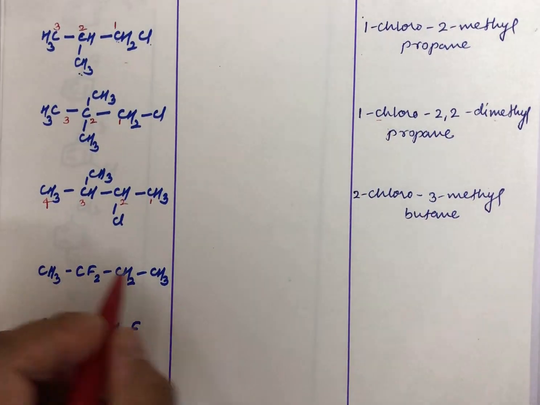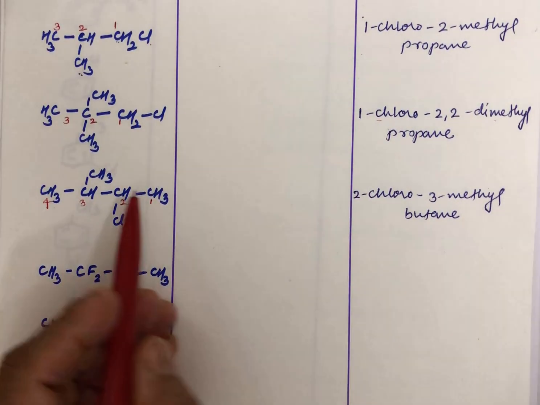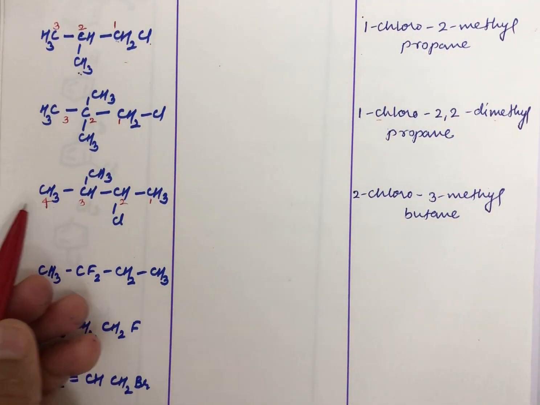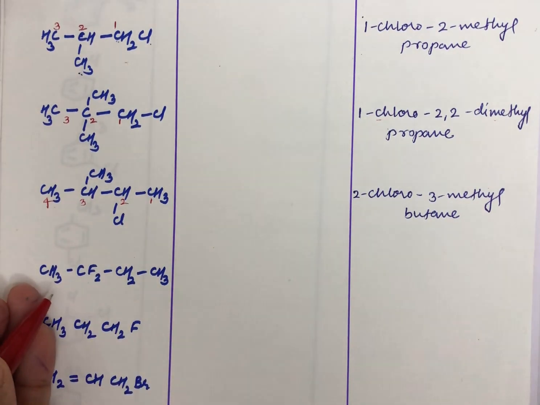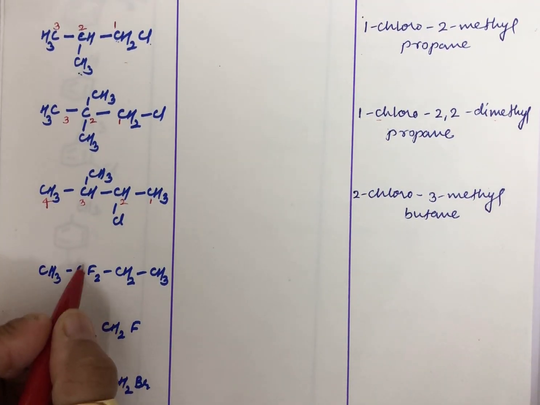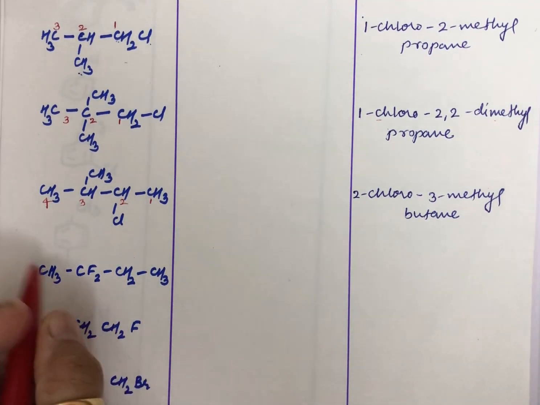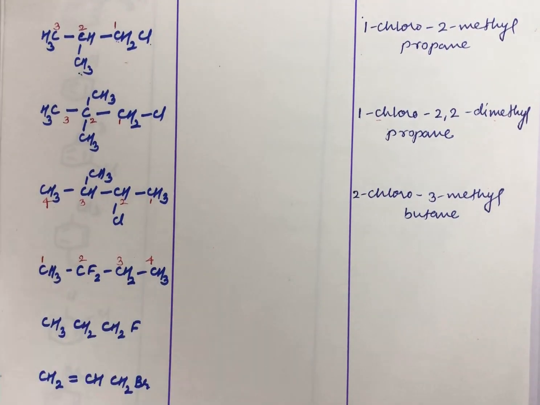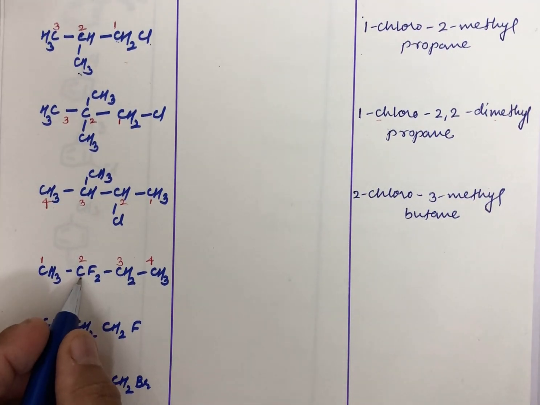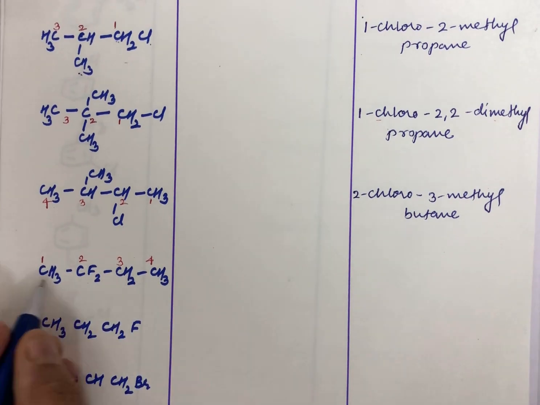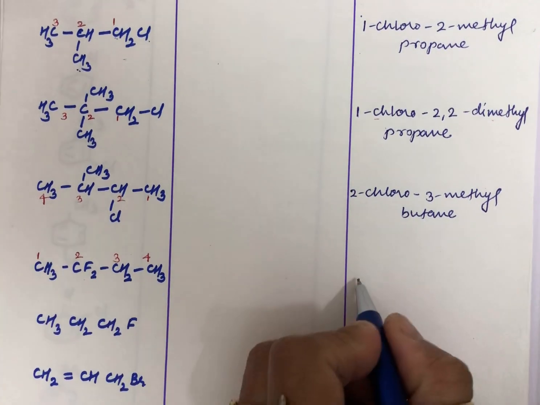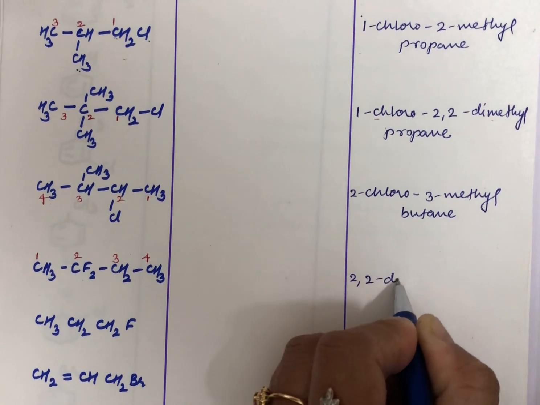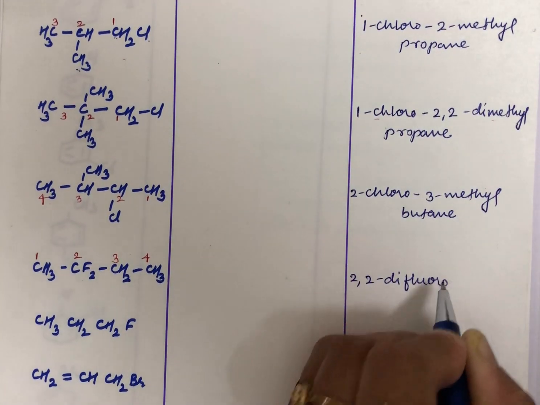Now let us talk about this. In this case let us start numbering. See, everywhere I have started numbering from right to left. You could do that here, but you can see that the fluorine is attached to this particular carbon, and as a rule this carbon should get the lowest number. So I start my numbering from this side. I hope you have studied a little of these rules in your 11th standard also. So the name for this would be 2,2-difluorobutane, because you are having 4 carbons, 1, 2, 3 and 4.